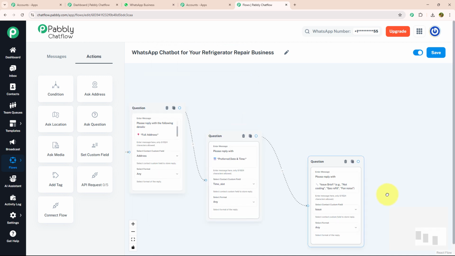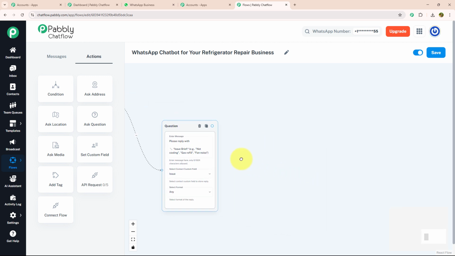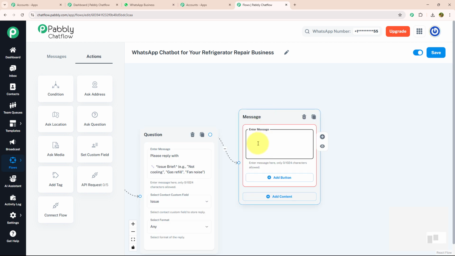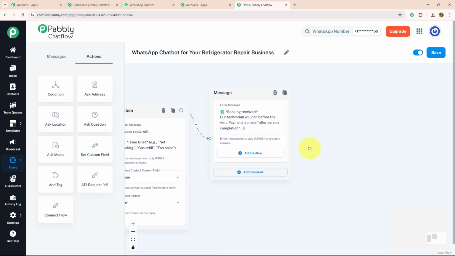After knowing each and every detail of my customer, I'm going to give them a confirmation message. For that, I'm going to drag and drop, select the text button and enter my message in which I will mention that booking received, our technician will call before the visit, payment is made after services completion. And you can see I have put few message between stars. That means I want to highlight these message on my chatbot.